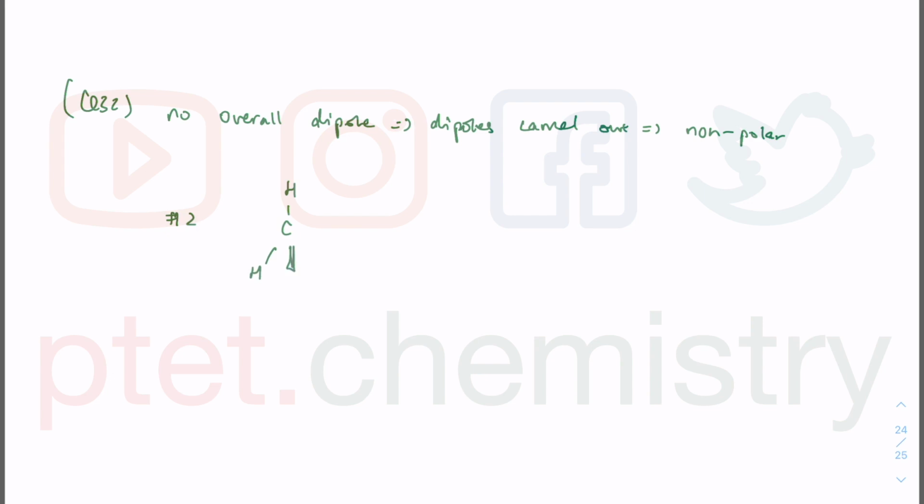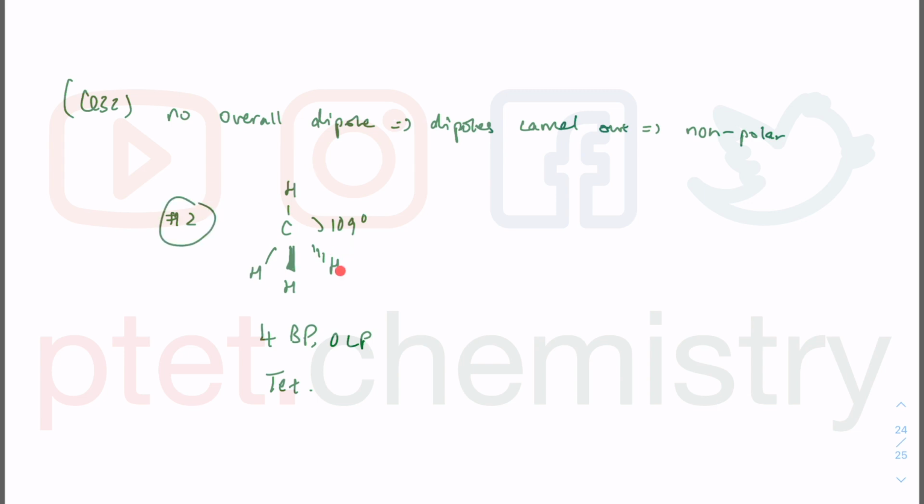I'm just drawing the 3-dimensional shape. So we have 4 bond pairs and 0 lone pairs. The 4 bond pairs will repel equally, and you get a tetrahedral geometry with 109 degrees. And we know that hydrocarbons are usually non-polar because oil does not mix with water, and oils are petroleum products, which mostly are alkanes. And alkanes are non-polar, with no overall dipole moment.